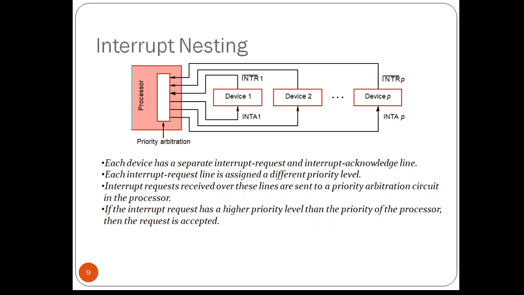There are multiple lines that have been connected to this priority arbitration circuit from the devices. Just check device 1, there is a line going from device 1 to the processor or priority arbiter circuit, that is INTR1 bar. 1 indicates device 1. Next, there is an acknowledgement signal coming from the processor to device 1, that is INTA1, interrupt acknowledge 1. Again 1 indicates device 1. In the same way all the lines from the devices are connected to the processor. INTR is nothing but interrupt request line. INTA is nothing but the interrupt acknowledgement.